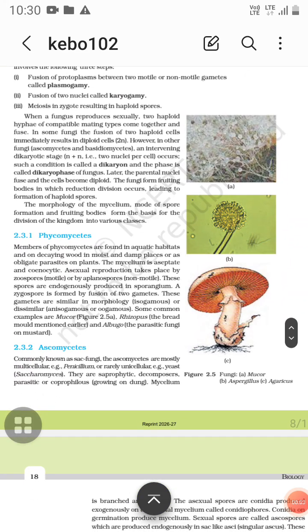So morphology of mycelium, mode of spore formation and fruiting bodies. These are three things that form the basis for the division of the kingdom into various classes. Now, the first class of the fungi is the Phycomycetes.